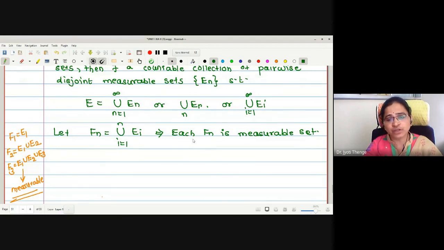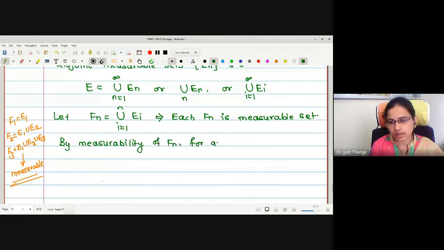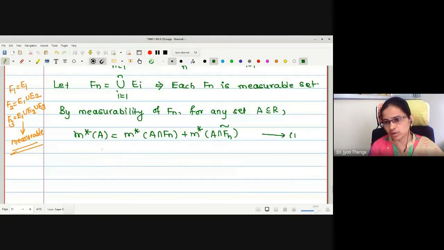Now we will make use of the definition of Fn being measurable for an arbitrary set A. Therefore, here I will write, by measurability of Fn, for any set A, a subset of R, what the definition says: if Fn is measurable, then m star of A equals m star of A intersection Fn added with m star of A intersection Fn complement. Let me call it statement number 1.